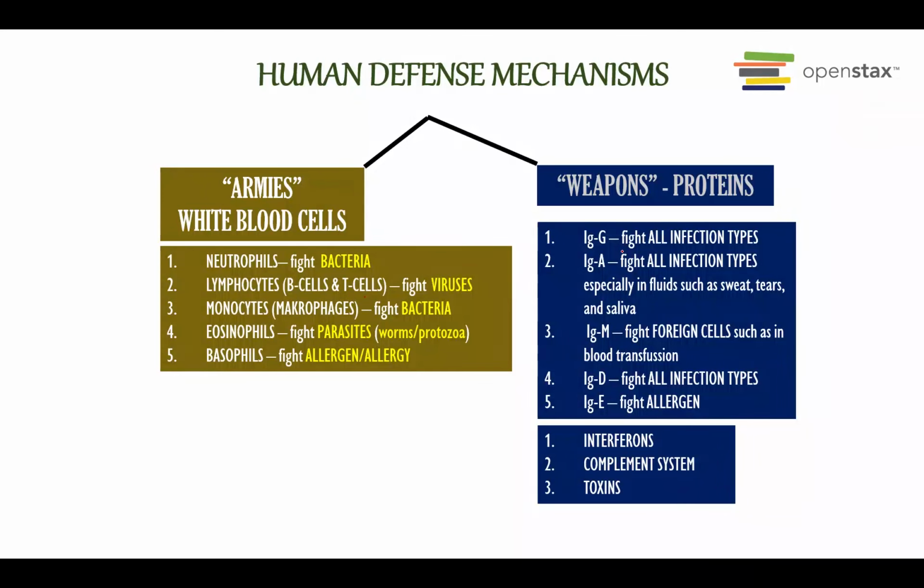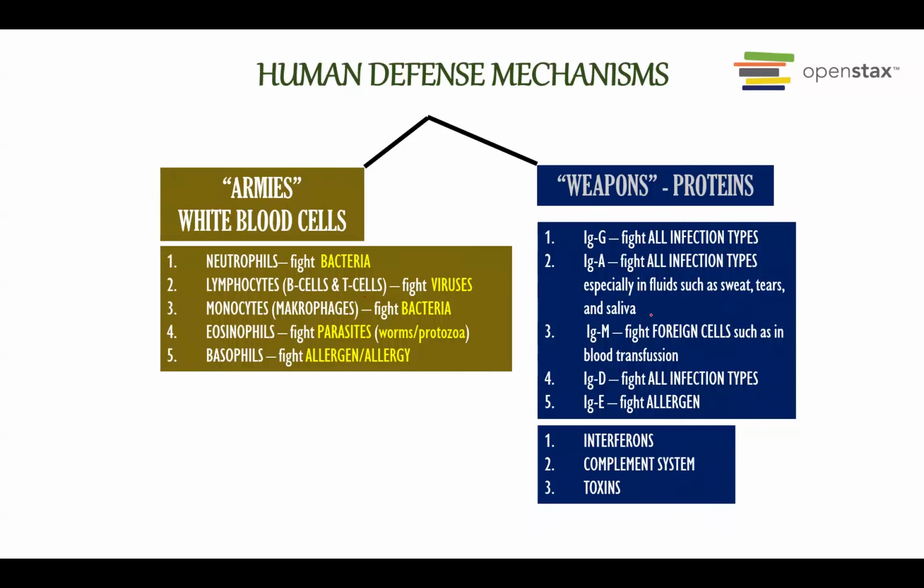The weapons, the ones that we create inside our body, especially in the blood plasma, are called antibodies or immunoglobulin. This immunoglobulin is actually created by the B cell, which is one type of lymphocyte. The plasma B cell produces five types of antibodies.